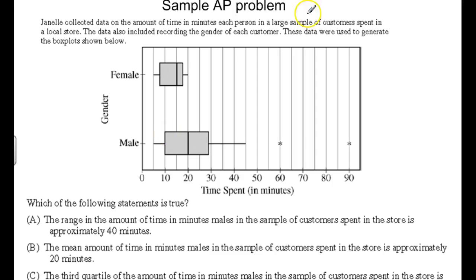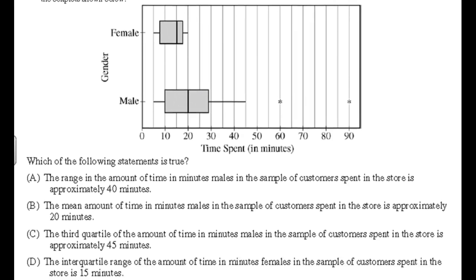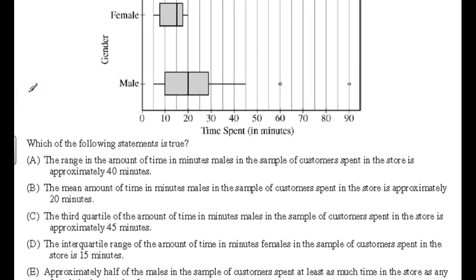So you read this about females and males. Spent time in a local store. They had data on each customer, right? So time spent in the store. So some people spend as much as 45 minutes in a store, whereas some people only spend 20 minutes there. So let's look at this and see which statement is true.